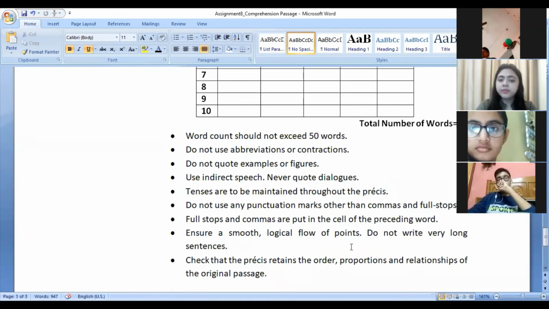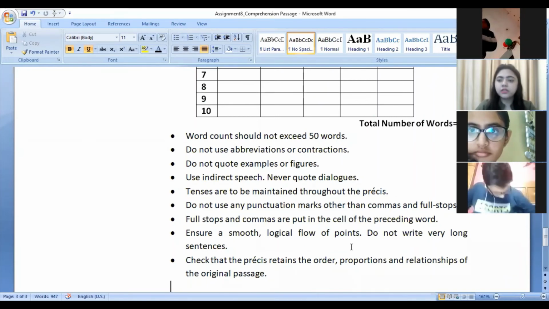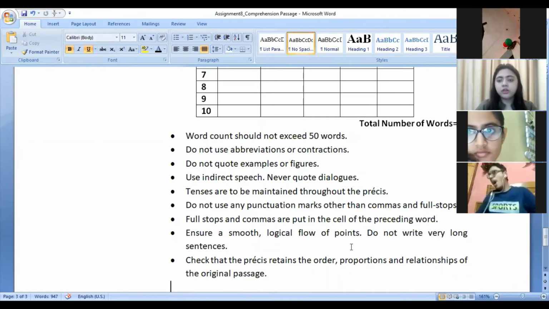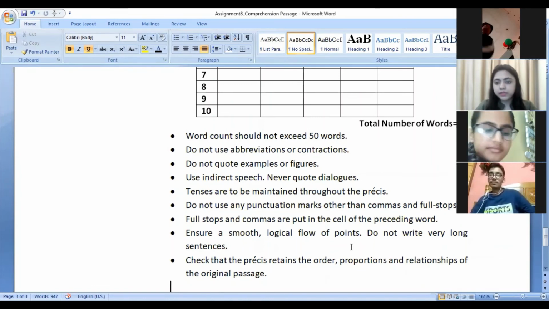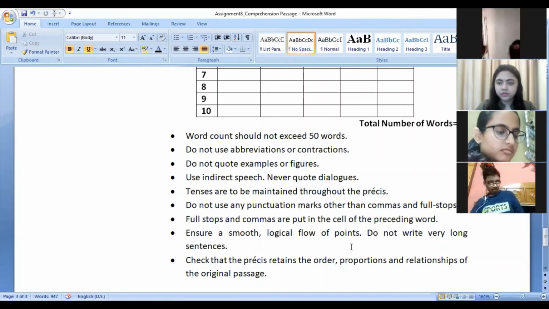Then tenses are to be maintained. You have to first of all see the question. If the question is in the past, you have to write the entire précis in the past tense. If the question is in the present, you have to write down the entire précis in the present tense. You have to maintain the tense from the beginning till the end. Don't switch between present and past and future.